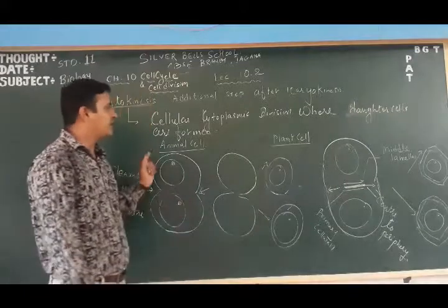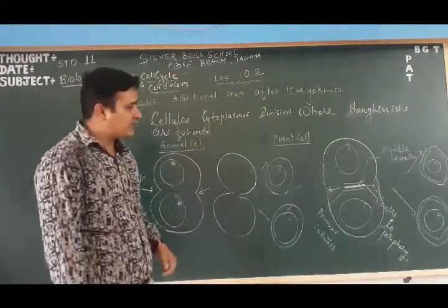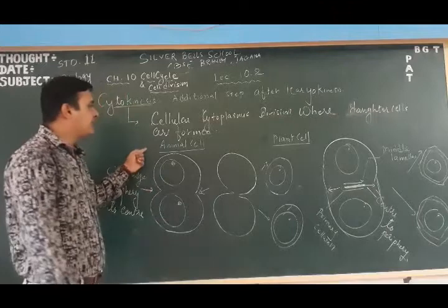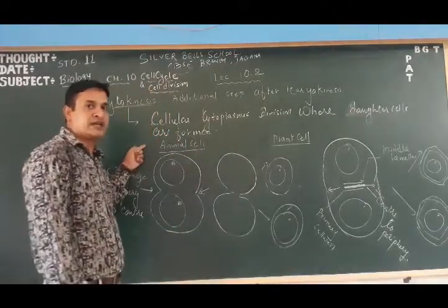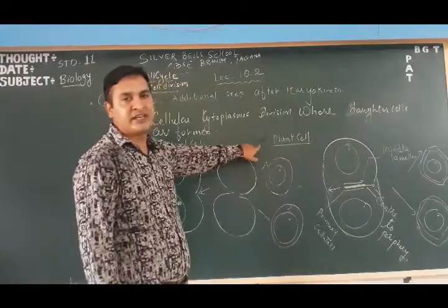This is the basic difference in how cytokinesis occurs in animal and plant cells. Repeat that once and you can understand easily.